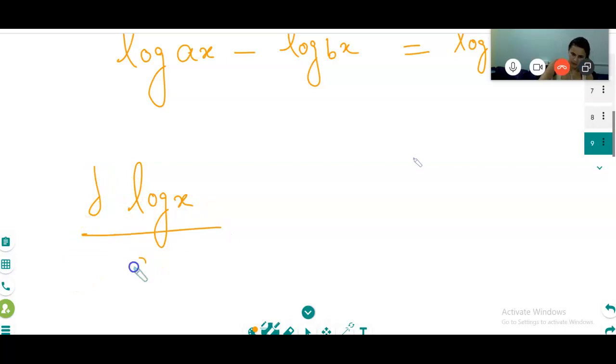Differentiation of log x, please tell me. d by dx of log x is 1 by x.